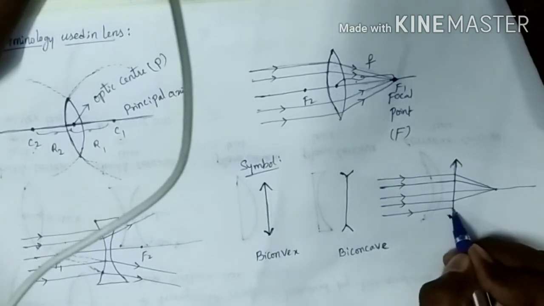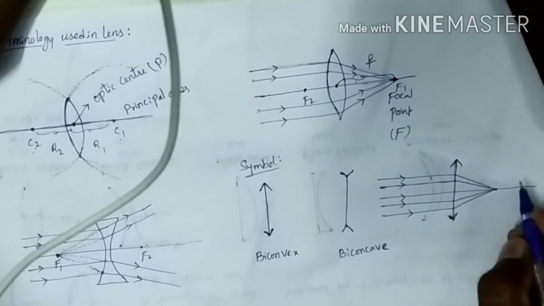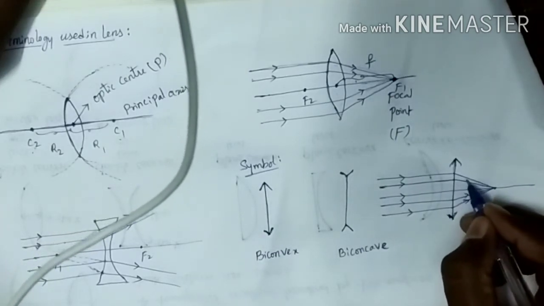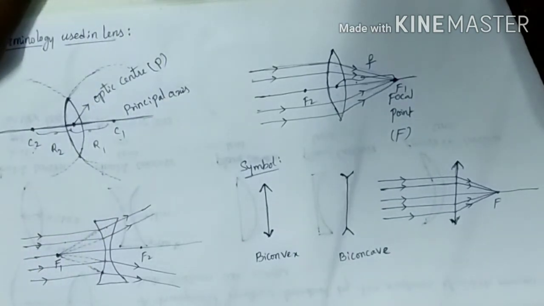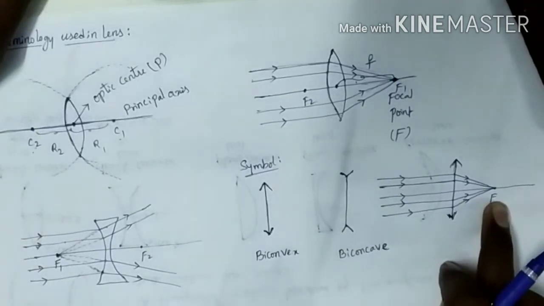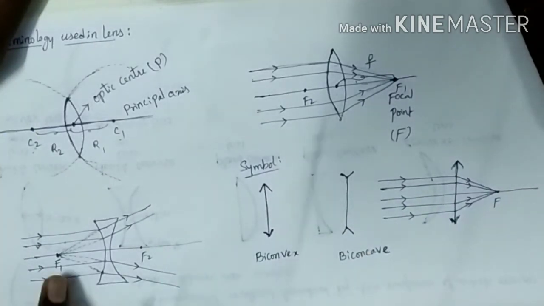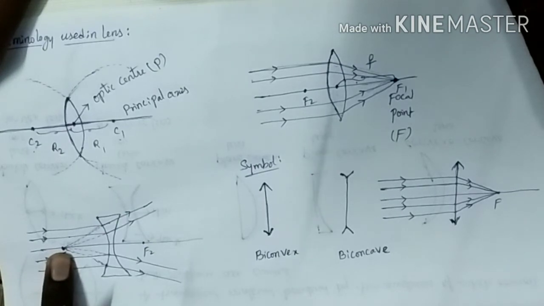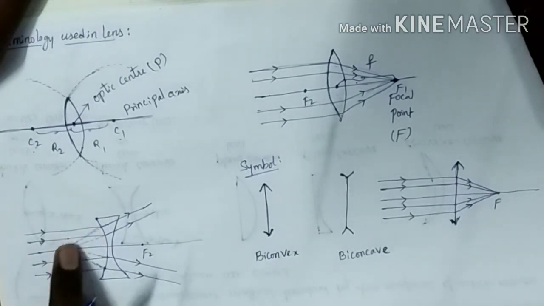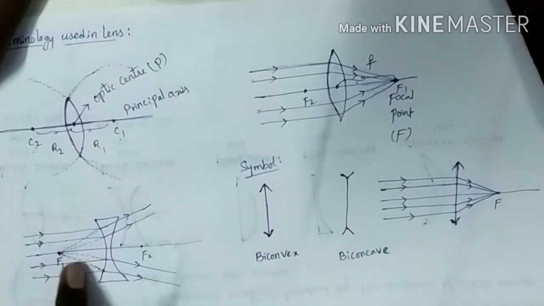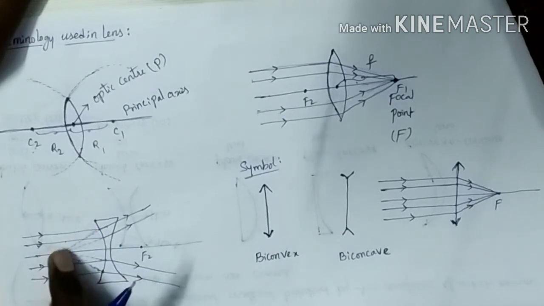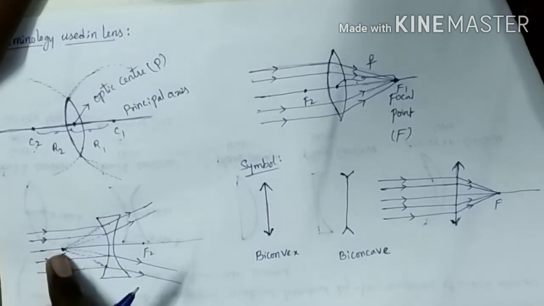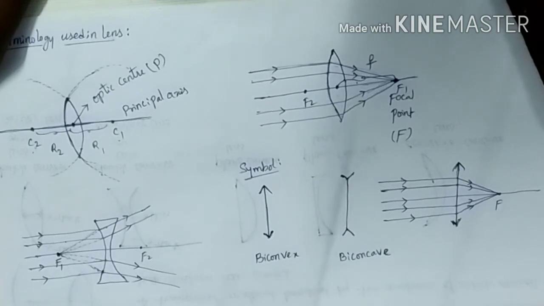These are the incident rays, and all the incident rays will be refracted, and all the refracted rays converge at one point. Where all the refracted rays converge at one point, that point we call a focal point. Or a point from which all the rays emanate outwards, that point also we call a focal point.